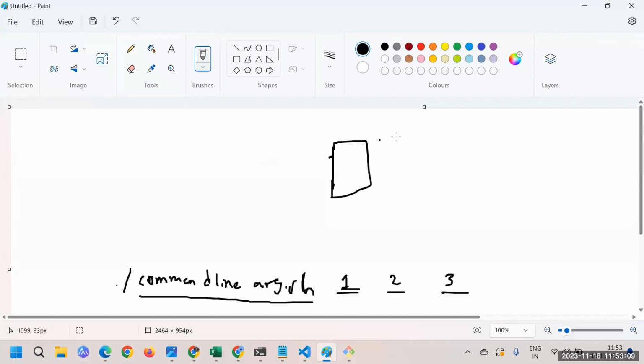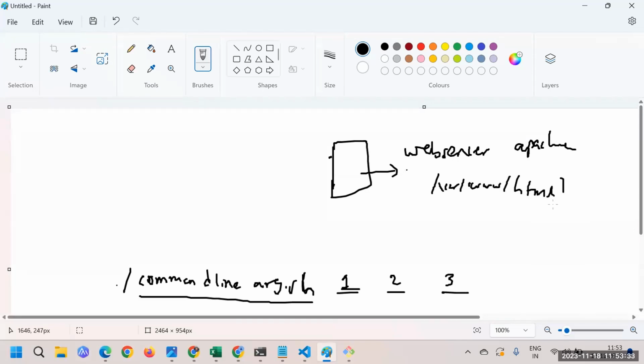Just imagine that you are using a web server like Apache. You would like to have Apache installed on this particular machine. That's something you might also be interested to do. Also, let's say you're deploying a website, so you download the website from a particular path, and then you put the website at a location like /var/www/html. You guys know how to do it manually.